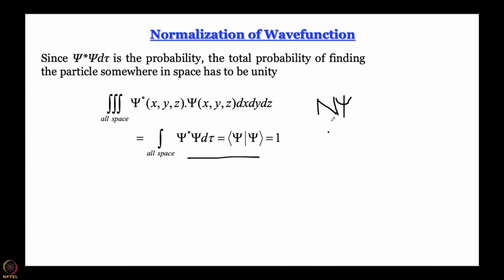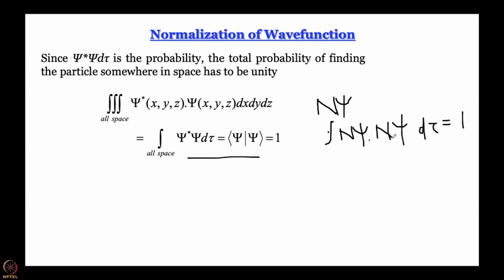We can rewrite as integral n psi multiplied by n psi d tau is equal to 1.